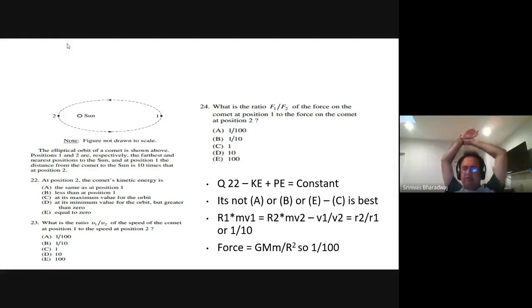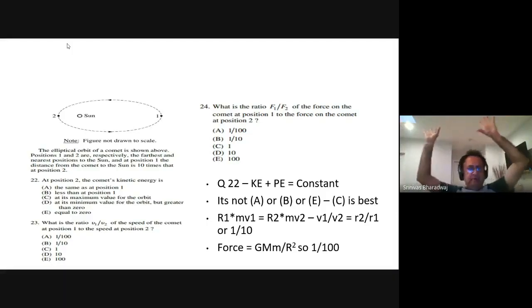It is some very small value. G is the universal gravitational constant. It is not little g. Little g is GM by capital R square. So capital G is a fixed constant for the whole universe.